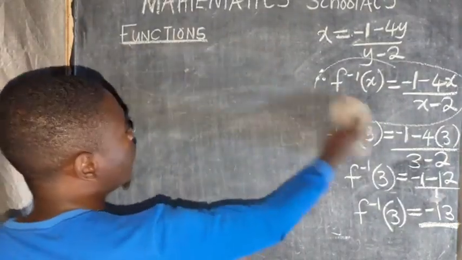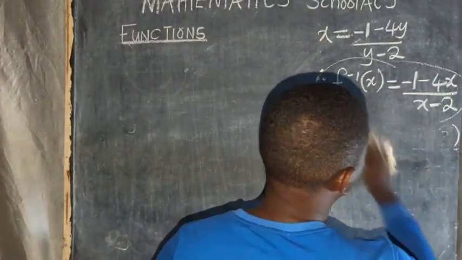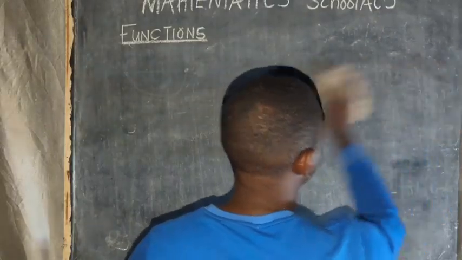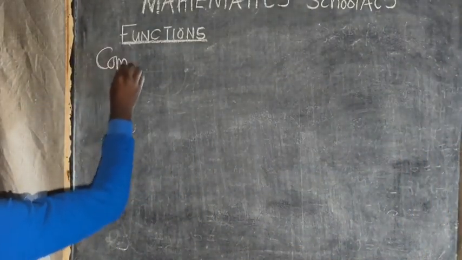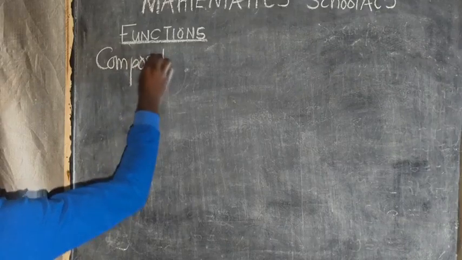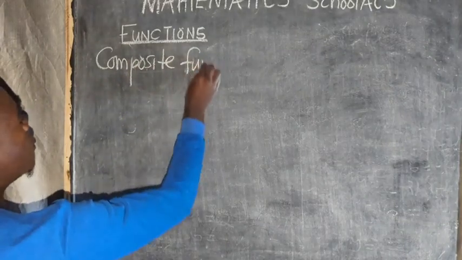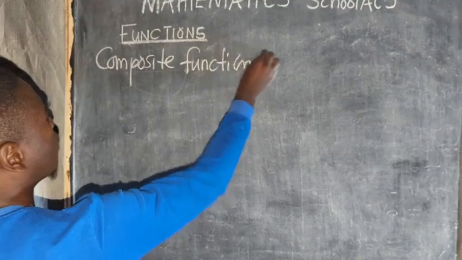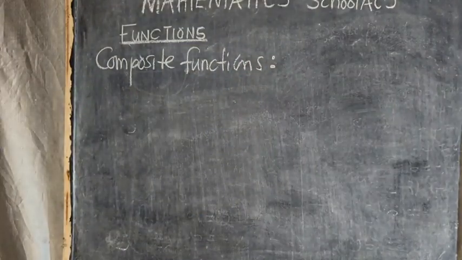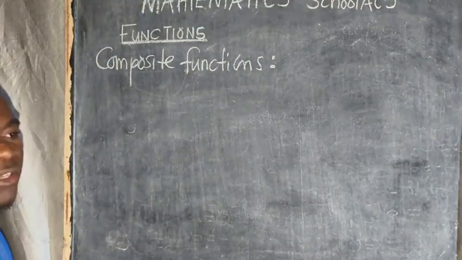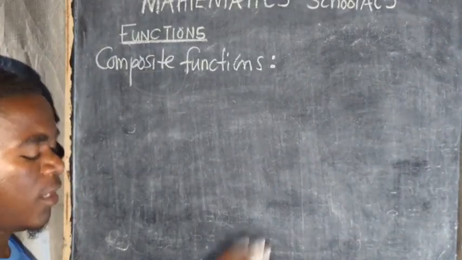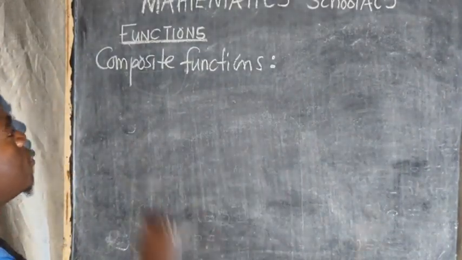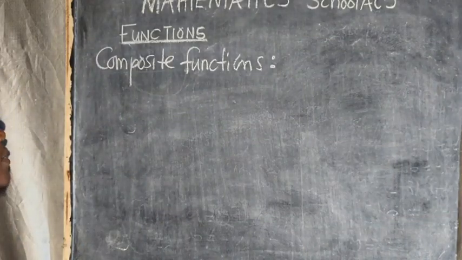So we move on and look at another important part under functions. This part is called composite functions. Composite function. The people that completed school in 2015 and earlier, 14, 13, 12, 11, somewhere there, never used to learn this part under functions called composite functions.